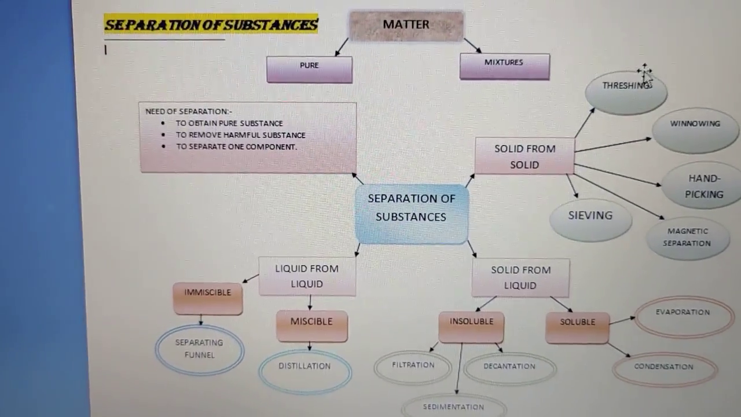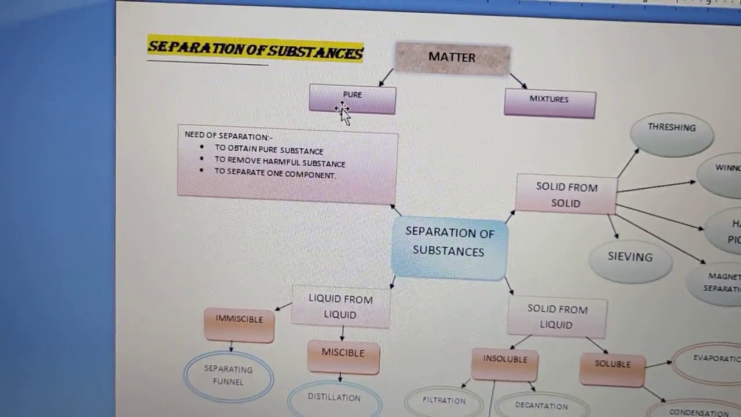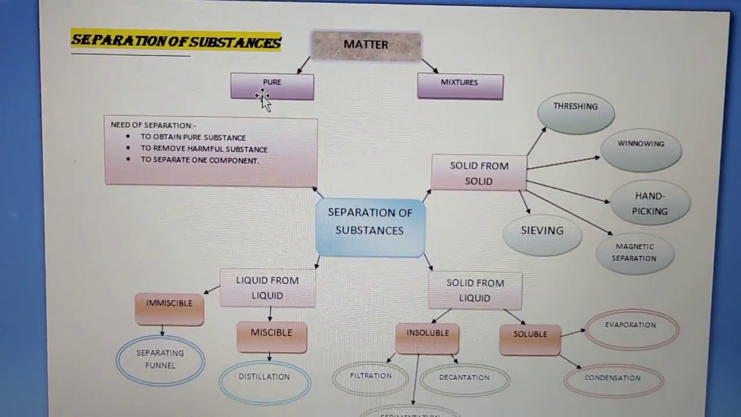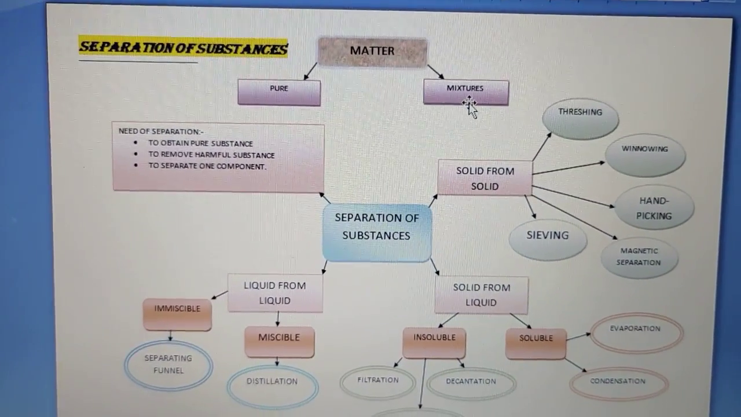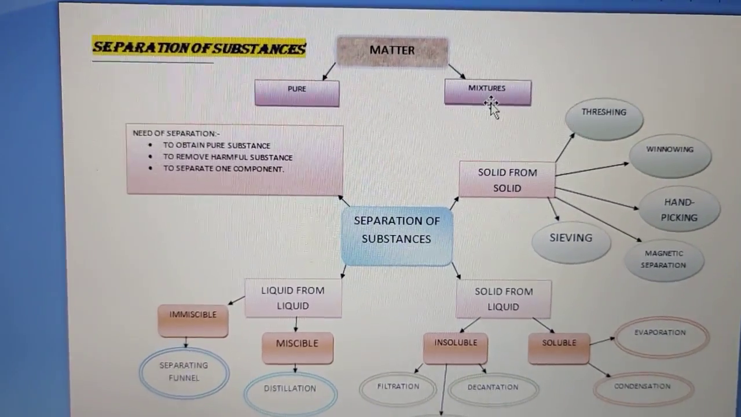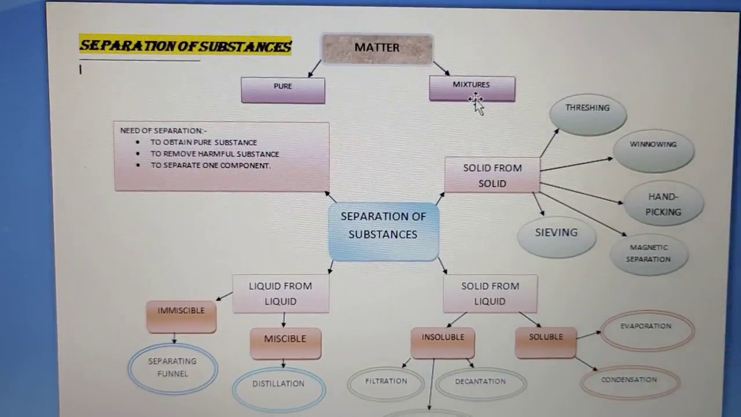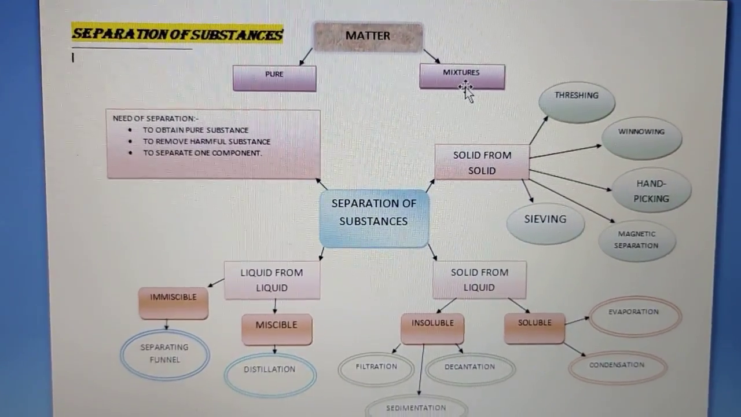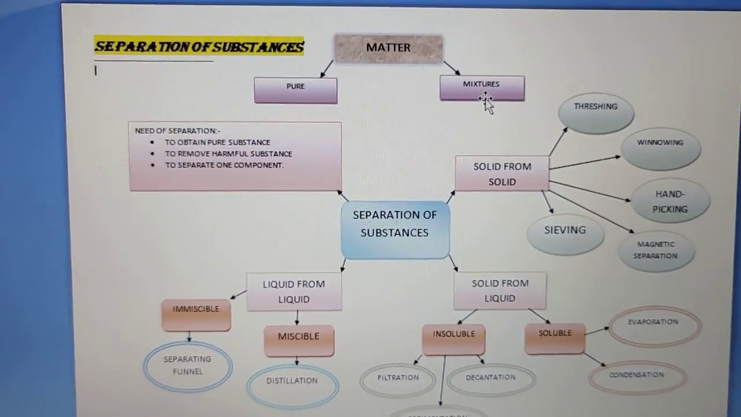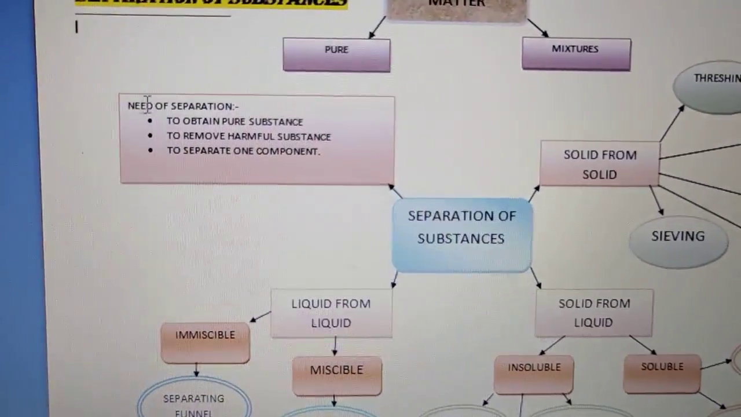If any substance exists in the pure form, then it need not be separated because it is already existing in its pure form. But if we talk about mixtures, then in mixtures the substance is present with some other compound. Okay, and we might need only one compound out of those 2 or 3 or 4 compounds. So in that case we need to separate. Okay, so why is there a need for separation?